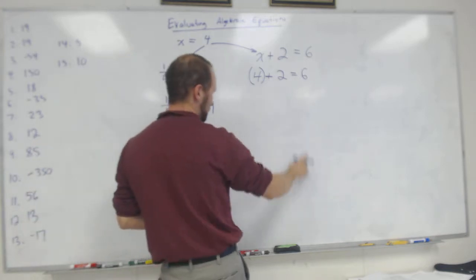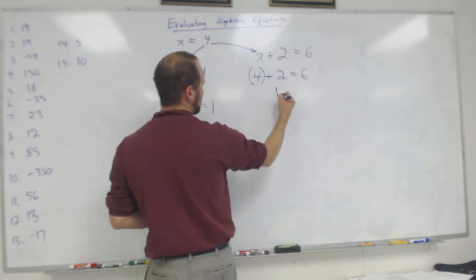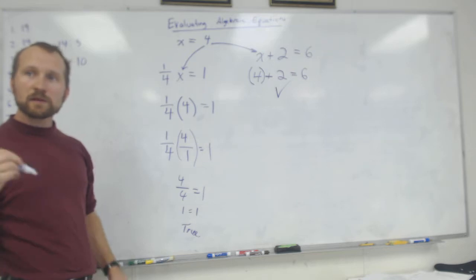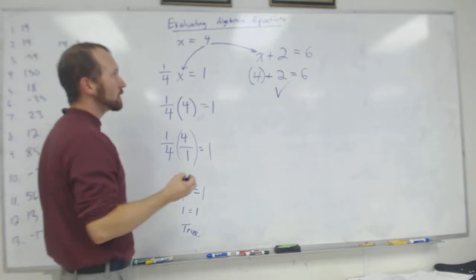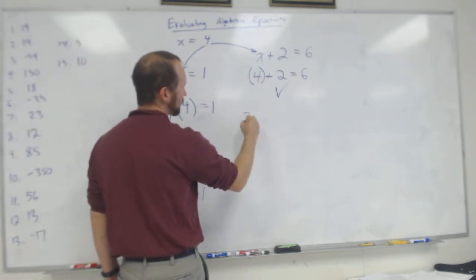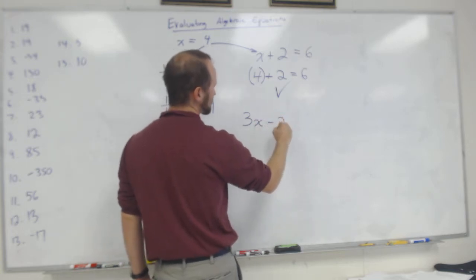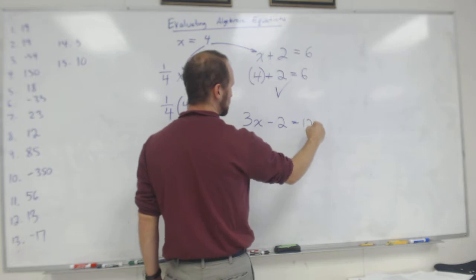So what is 4 plus 2? 6. So that's true. And then there's even one more level, or I guess even a little bit more complicated, which is what if I had something like this: 3x minus 2 equals 12.